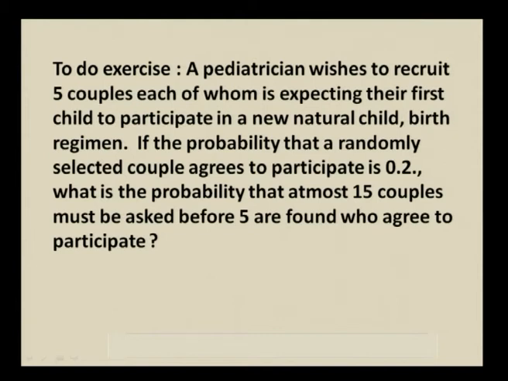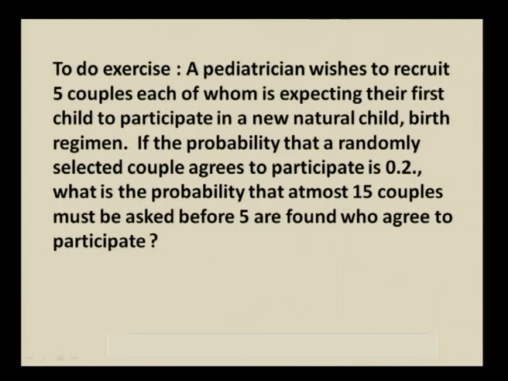A pediatrician wishes to recruit 5 couples, each of whom is expecting their first child, to participate in a new natural childbirth regimen. If the probability that a randomly selected couple agrees to participate is 0.2, what is the probability that at most 15 couples must be asked before 5 are found to agree to participate? So, here you are asked P of x less than or equal to 15, where x is representing the number of trials required, and r is equal to 5. Proceed and you get the answer.